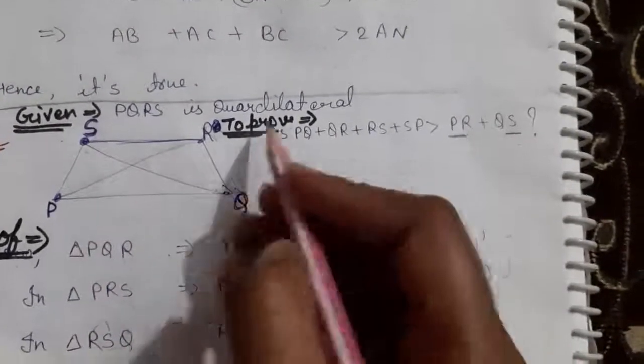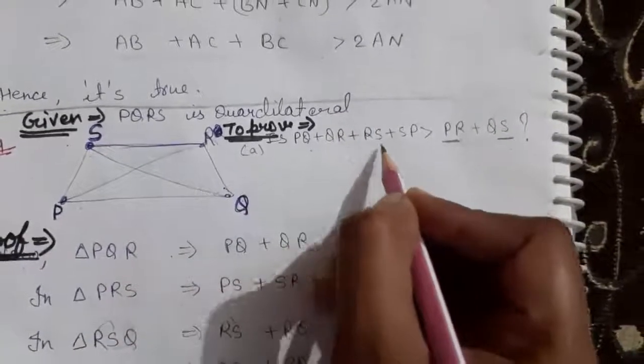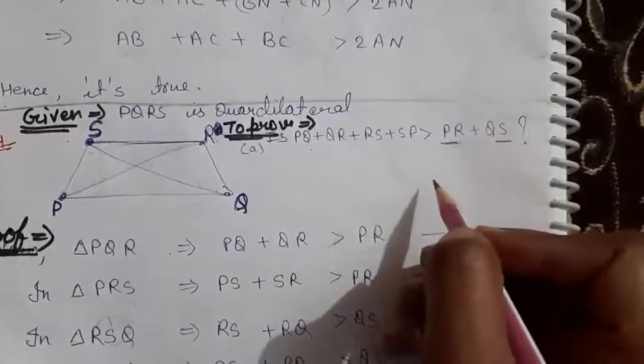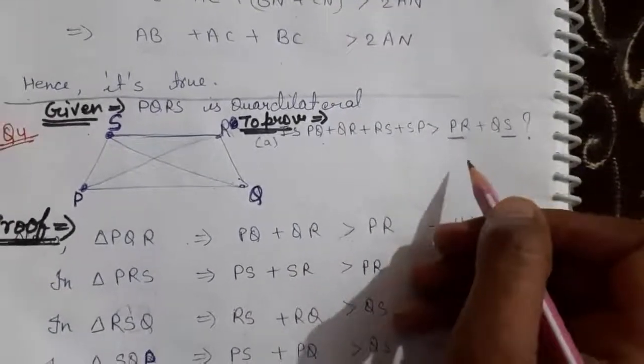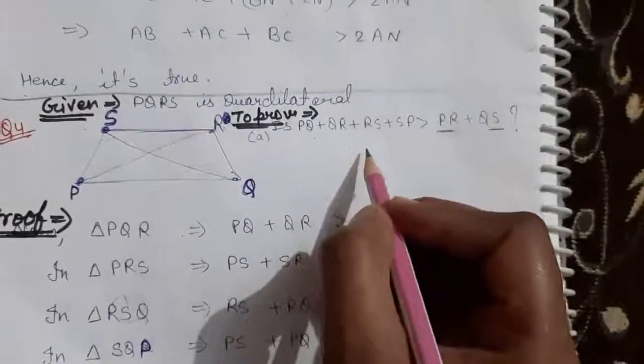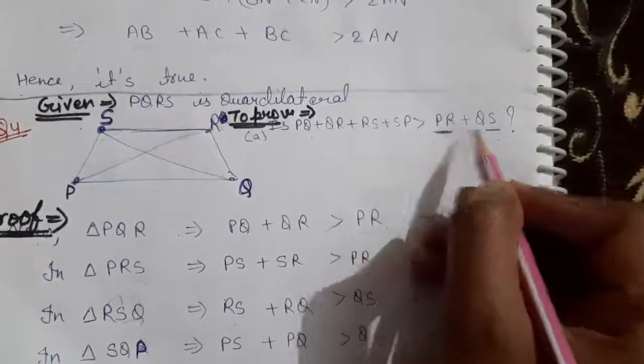Now to prove, here I am taking the first step: PQ plus QR plus RS plus SP is greater than PR plus QS. So always remember this kind of statement. If you want to prove it, how can you prove it? Look, less than. Less than, which is less than? PR and QS.